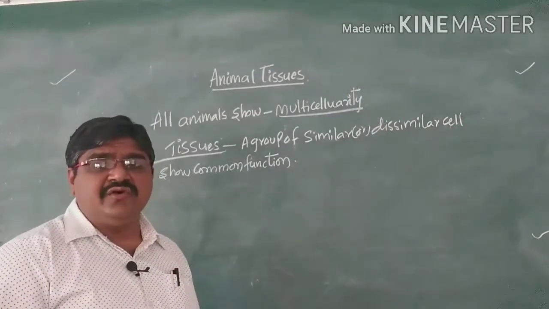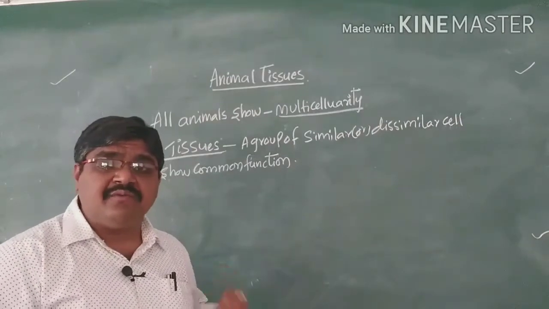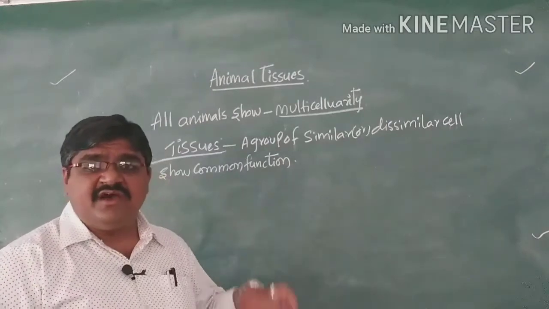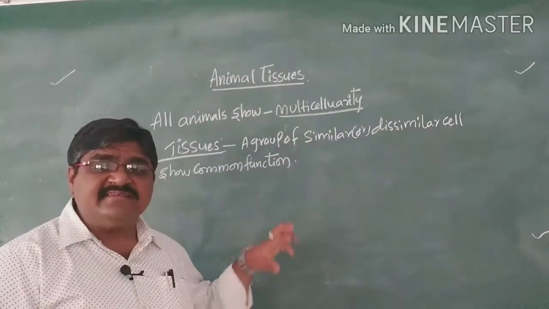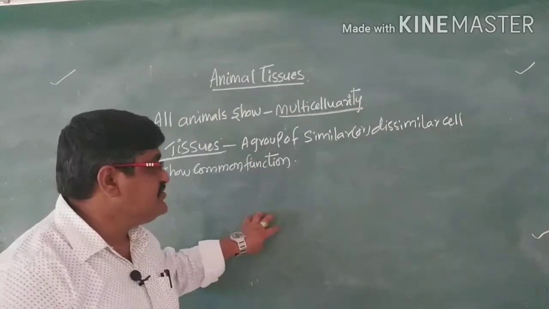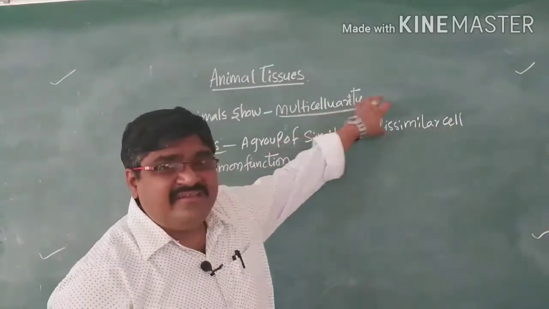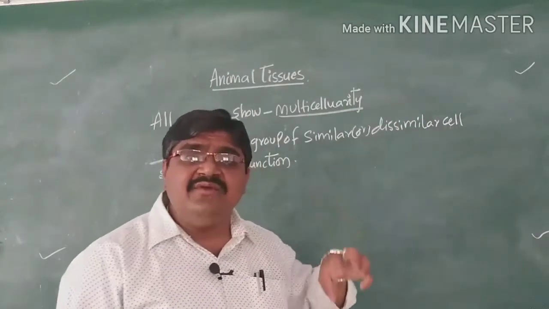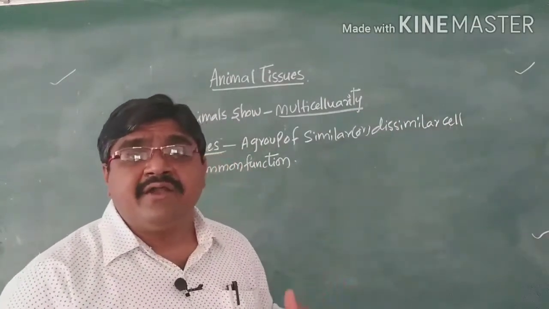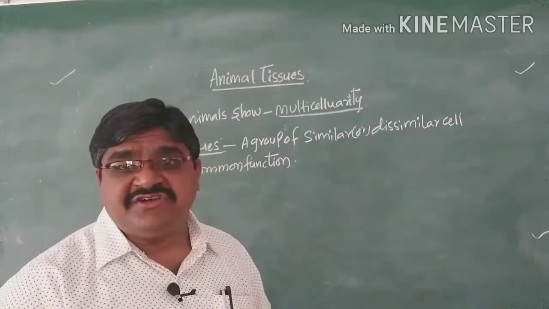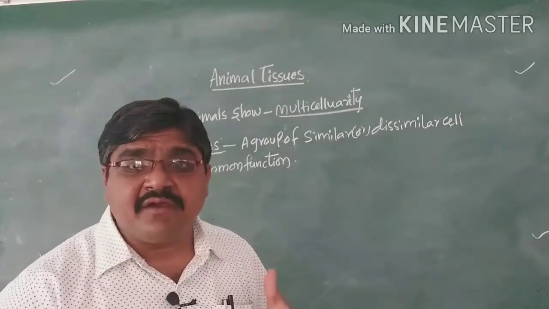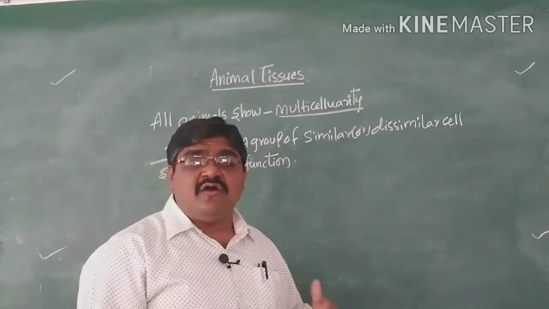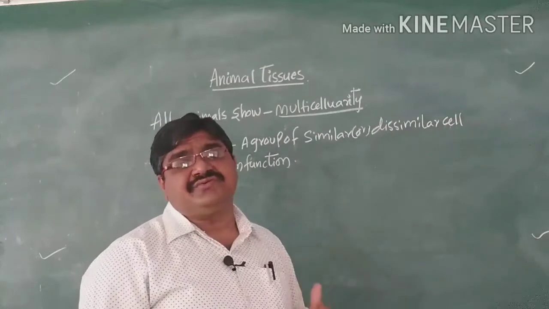That means a common, specific function is performed. Due to the performing of a specific function, these cells are called tissues. The shape and structure of the cells may be similar or dissimilar, but they show a common or specific function. So due to performing a specific function, these are called tissues.